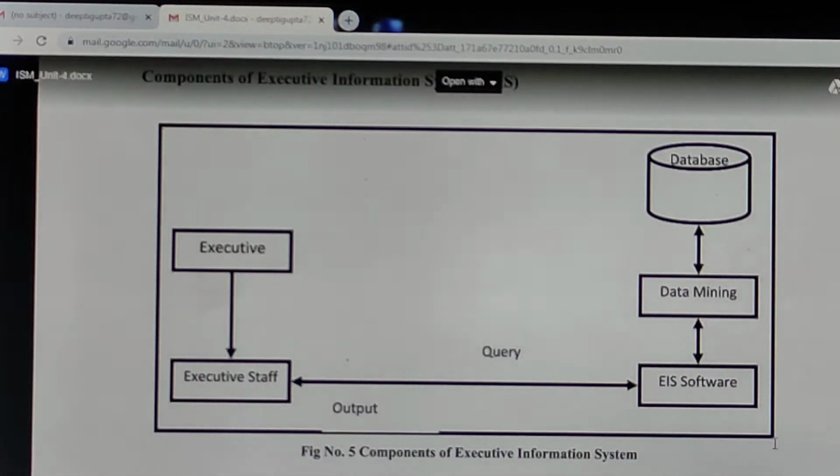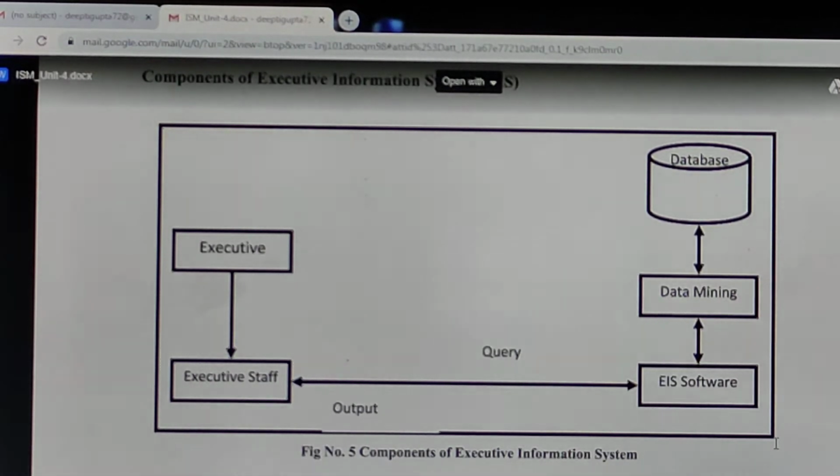So these are basically the components of EIS. We have the executive, then the executive staff. Executive staff is the intermediary between the EIS software and the executive. Executive staff is the actual person who posts queries to an EIS software, and it displays the output graphically in the form of reports to the executives, right? So where does EIS software get its data from? EIS software gets its data definitely from the database. Apart from database, we use the words data warehouse and data marts in case of EIS.